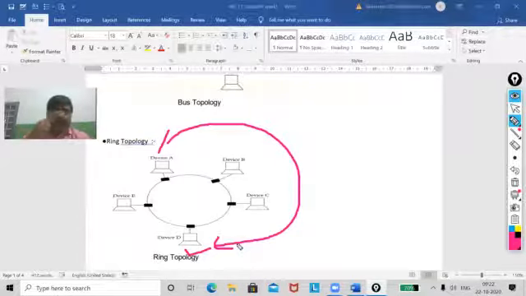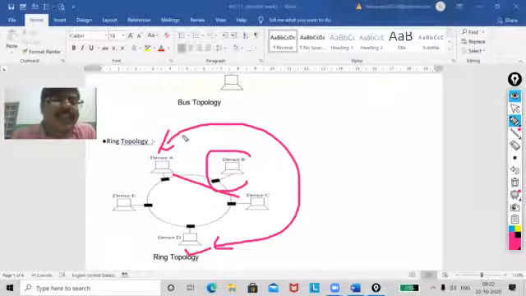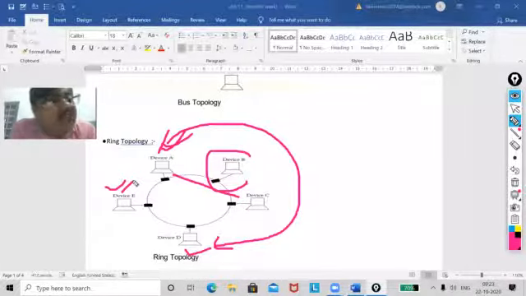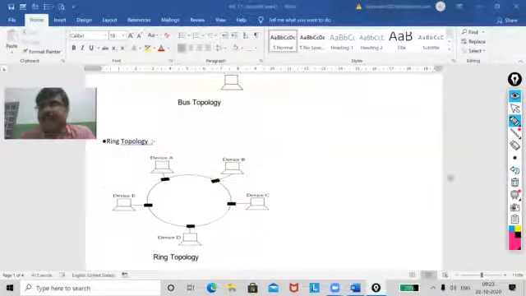Understood? But one more drawback you must know. As I said, for device A to C, you can find out the fault. But suppose device A has to send the data to device E, then this topology becomes difficult for you to find out which PC is not working. Got it?